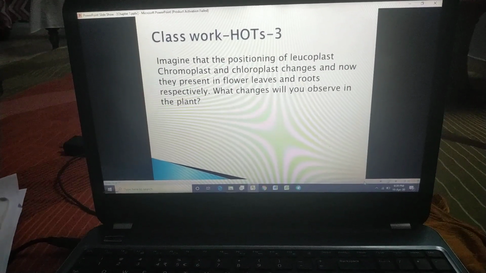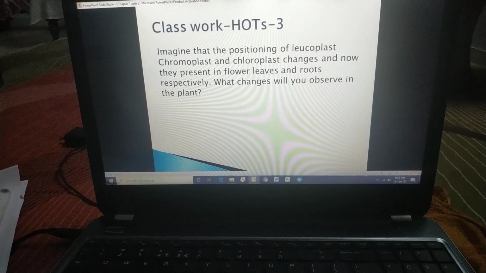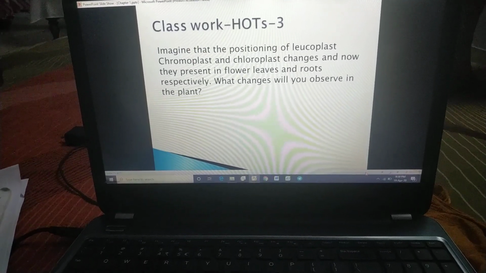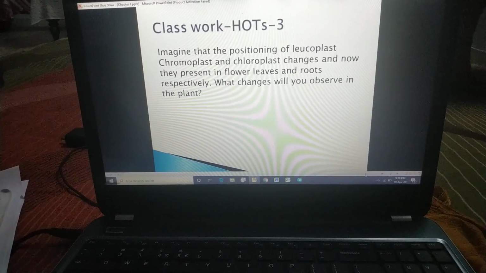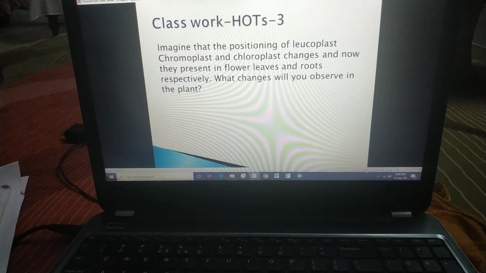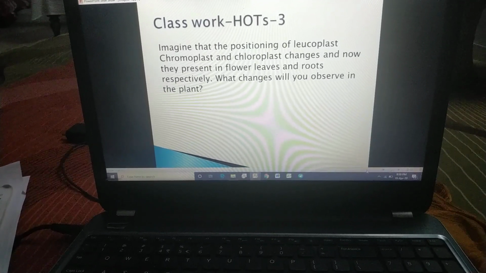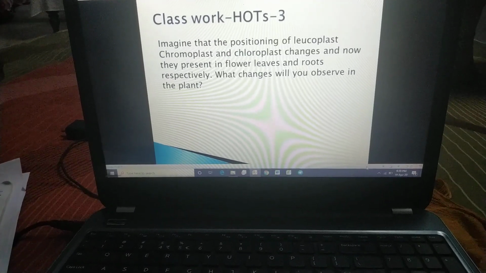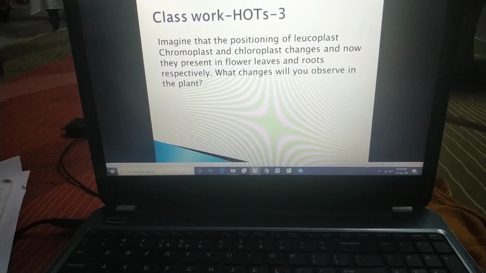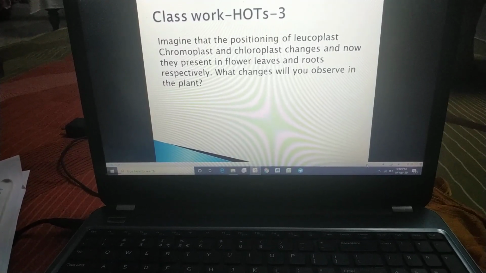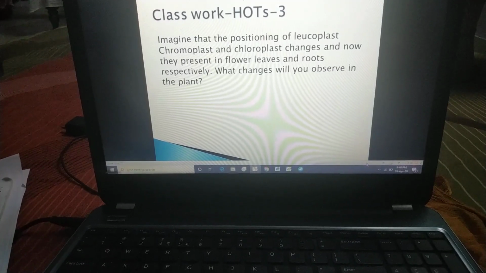If roots become green in color, then definitely they will not get sunlight because roots are lying inside the soil. It means photosynthesis will not take place. Similarly, if flowers become green in color, definitely stomata are not present in flowers. That's why no exchange of gases will take place in the flowers. And what will happen? The flowers will be green only, and definitely the pollination will get affected.